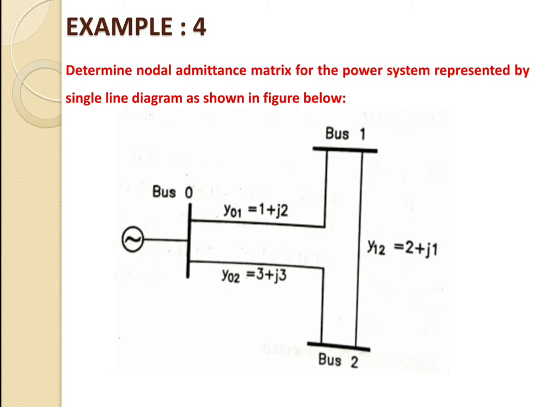The line connected from bus number 0 to bus number 1 has a self admittance of 1 plus j2, whereas the line from 1 to 2 has a self admittance of 2 plus j1, and the last one, that is Y02, is 3 plus j3. So all the values of self admittance are given inside the figure.